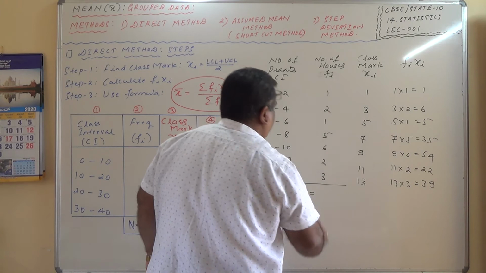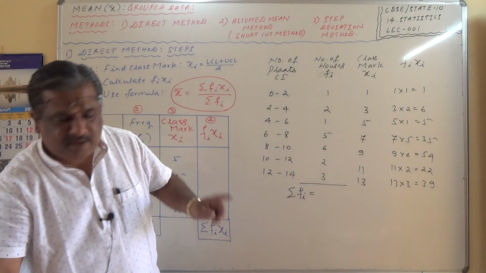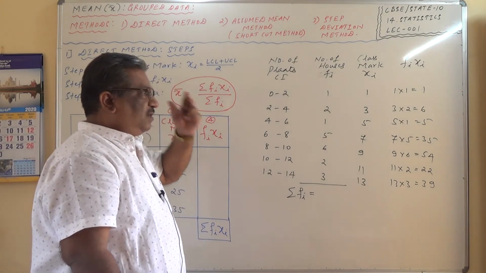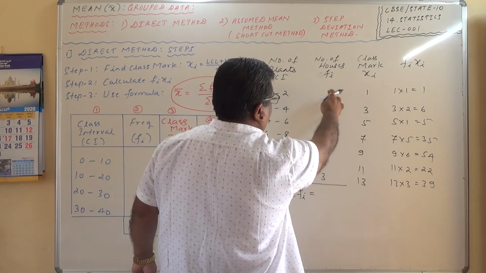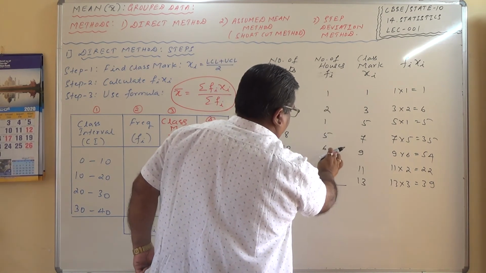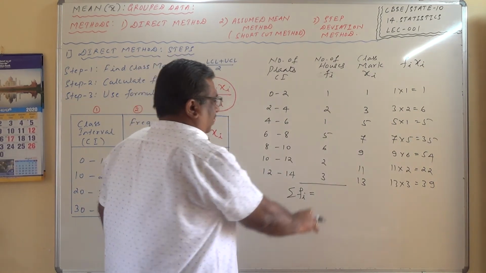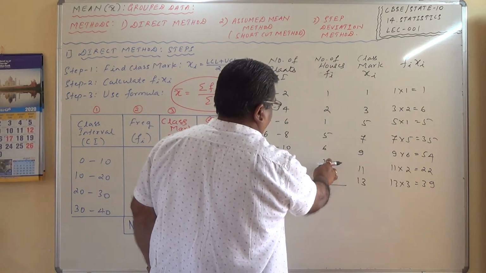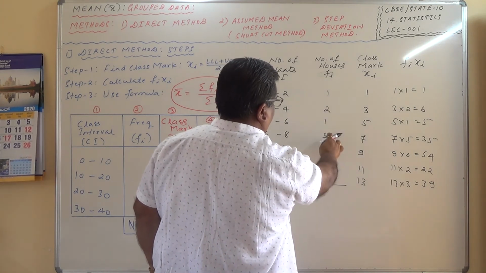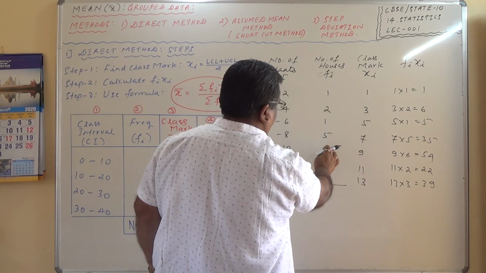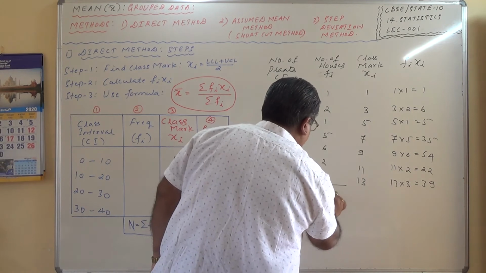Sigma fi is equal to, they have already given, 20 houses are there. So the students have surveyed 20 houses. Check once again. 2 plus 1, 3, 4, 9, 14. Is it correct? 2, 3, 4, 5, 9, 10, 15, 20. It is correct. 20 houses are there.